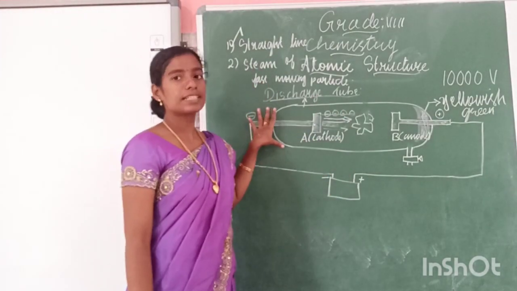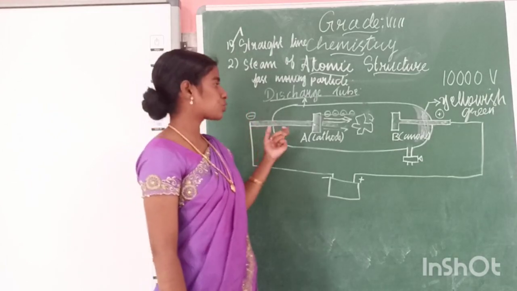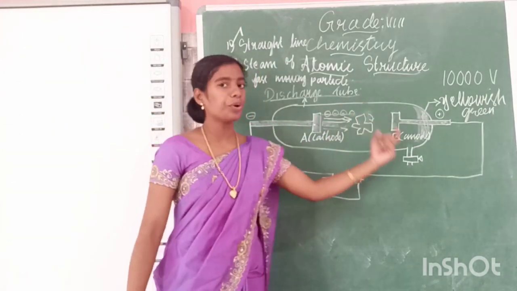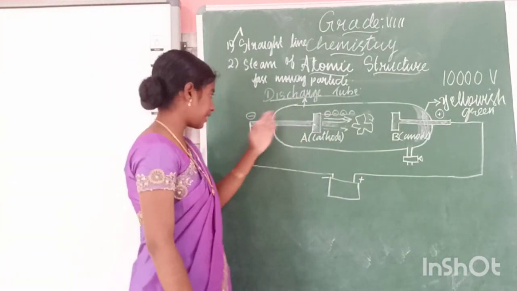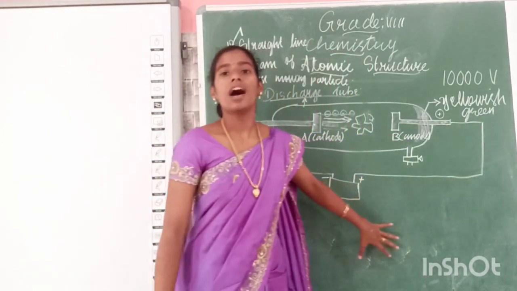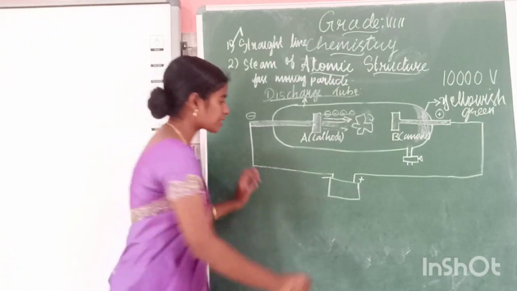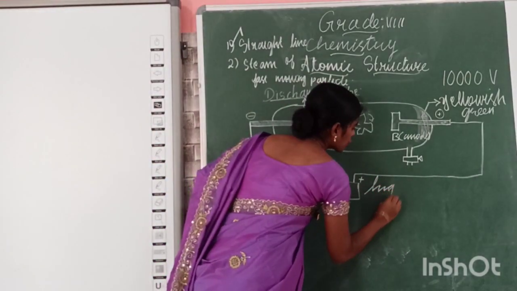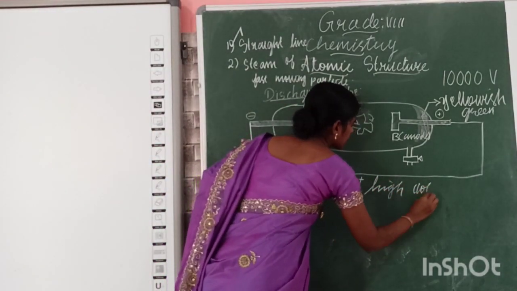So this is the discharge tube. Here you have two plates, cathode and anode. The cathode is supplied with negative charge and the anode is connected to the positive of the high voltage generator.